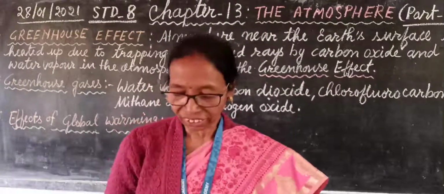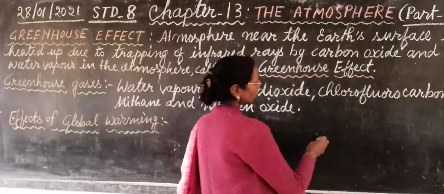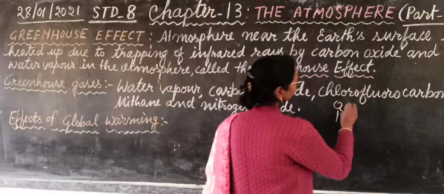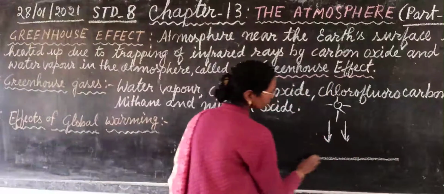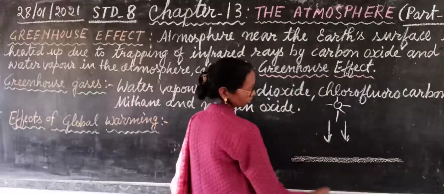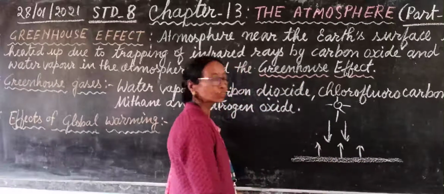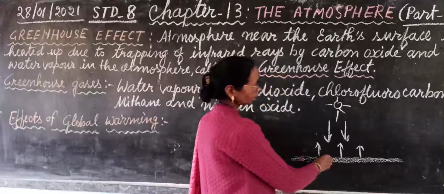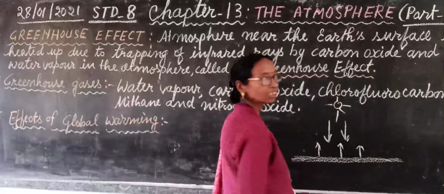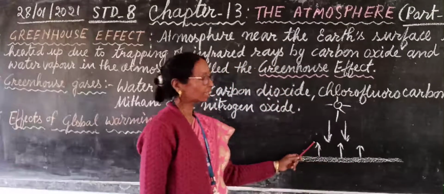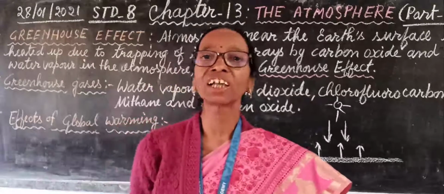What happens during the day? Due to the presence of water vapor and carbon dioxide, the rays of the sun can reach the surface of the earth. But the heat radiated by the earth, known as terrestrial radiation, is trapped by the water vapor and carbon dioxide in the atmosphere, and that increases the temperature of the atmosphere, known as the greenhouse effect.